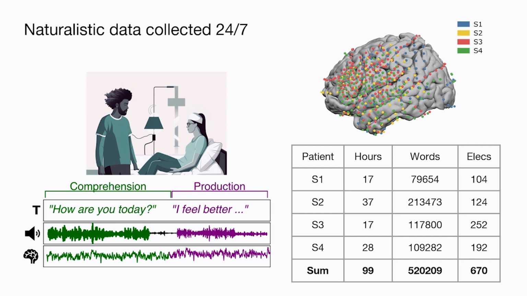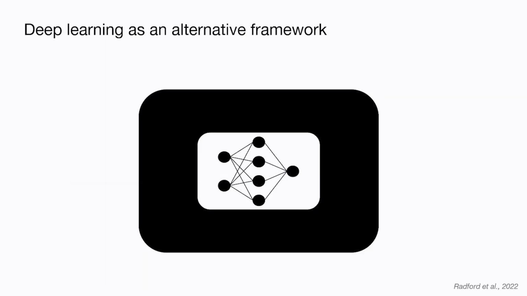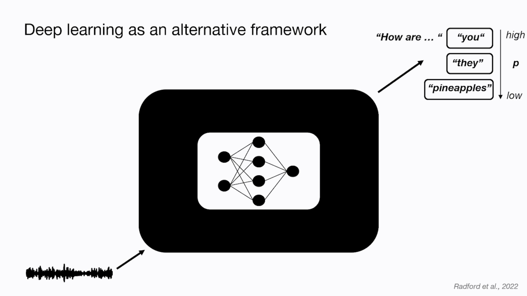So how do we model such an extensive data set? Deep learning provides us with an alternative and unified computational framework to study human speech processing. We use Whisper. This is a full transformer model for speech transcription, and it's trained end-to-end to map speech segments onto word-level tokens and predict the next token given the preceding already transcribed tokens.